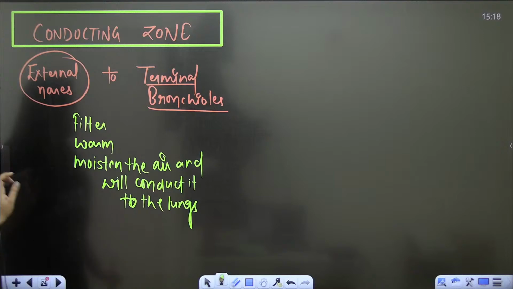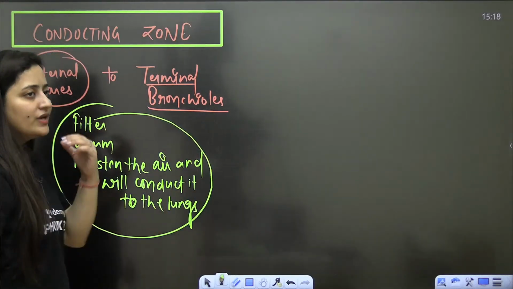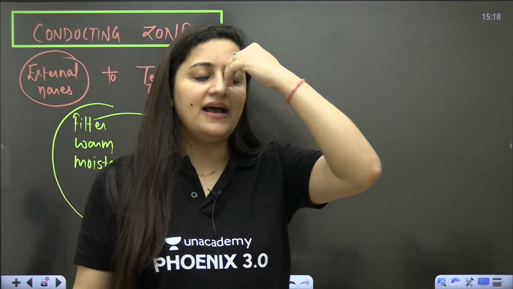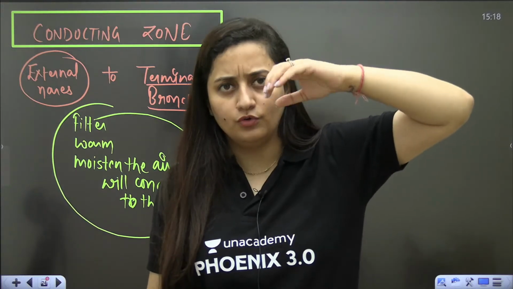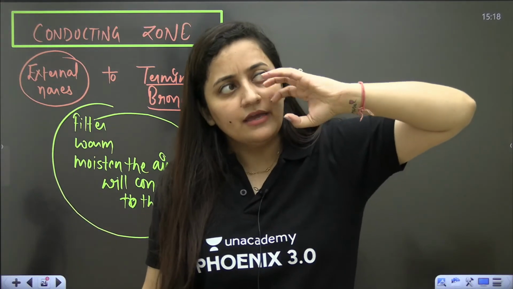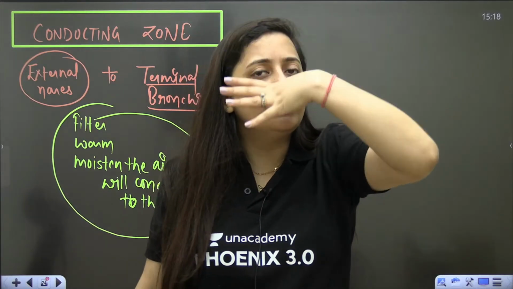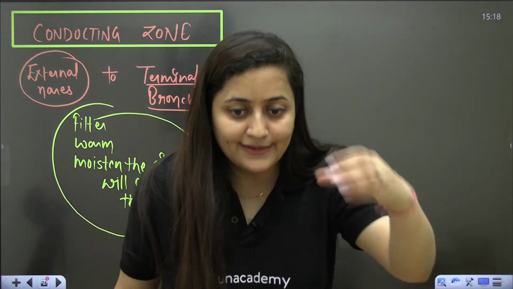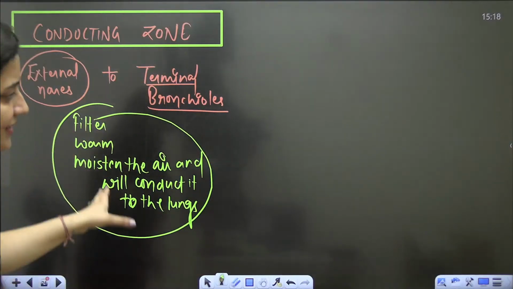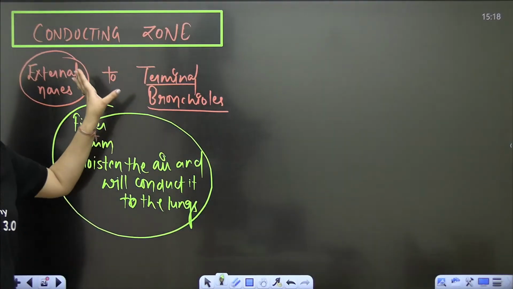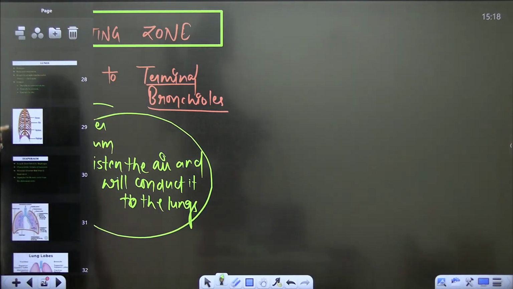Understood? It will conduct air to the lungs. Plus, whatever air we inhale, especially in your nasal chamber, we know that bones are there, right? There are some outgrowths, so they make sure the surface area increases. Whatever air we inhale, it will bring it down to the body temperature. That is also something you need to remember. So from the external nares to the terminal bronchiole, that will be the role of this conducting zone.